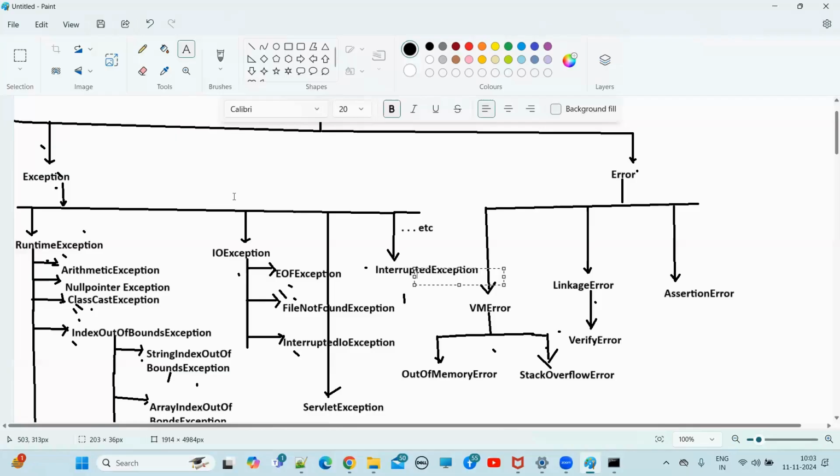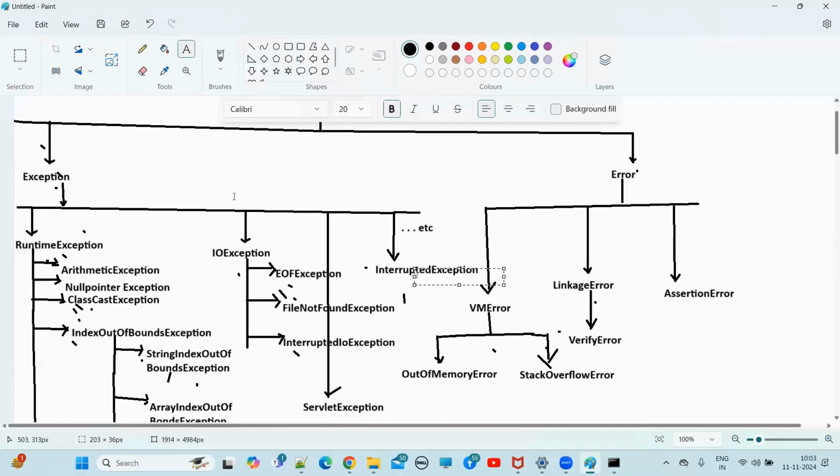Runtime exception and all its child classes come under unchecked exceptions. In our exception hierarchy, runtime exception and its child classes come under unchecked exceptions. For example, arithmetic exception, null pointer exception, class cast exception. These exceptions come under unchecked exceptions. Clear, everyone?